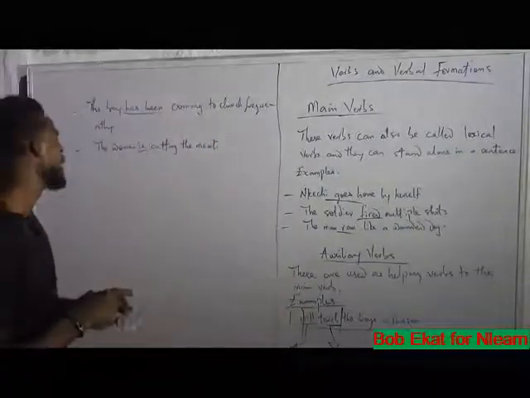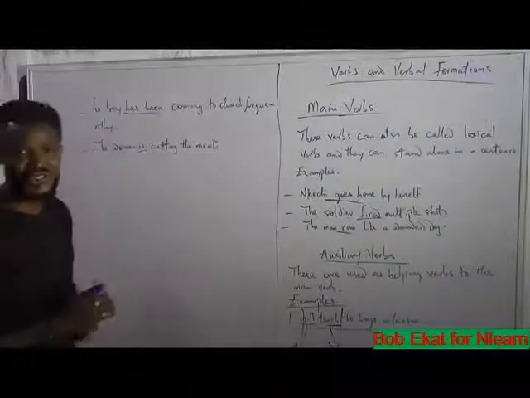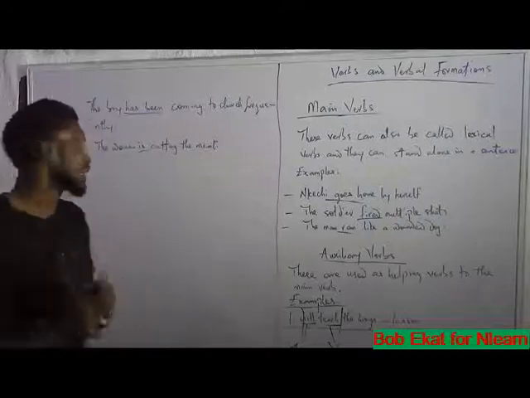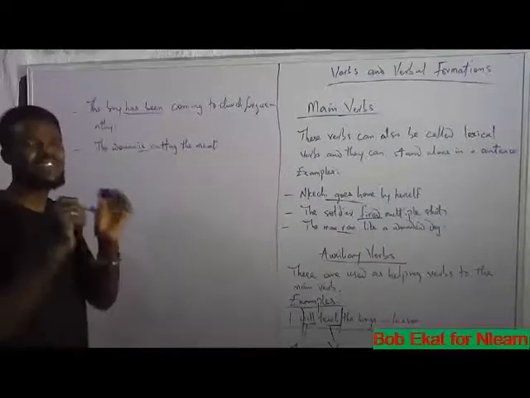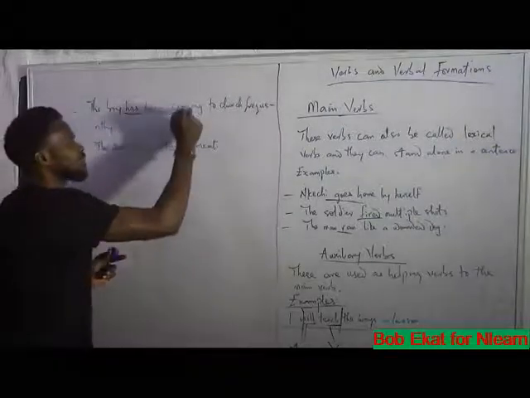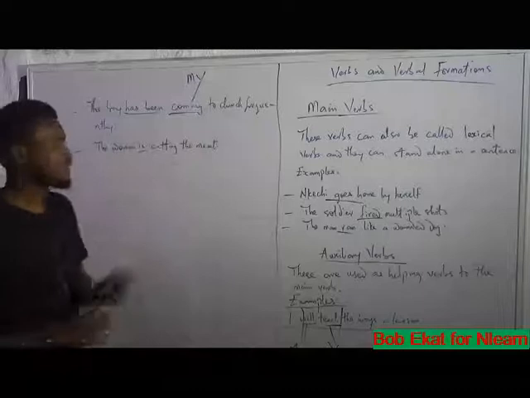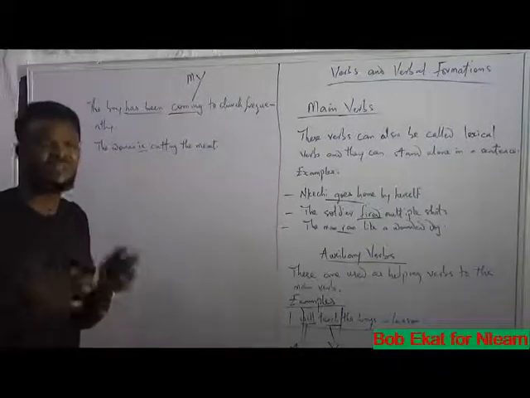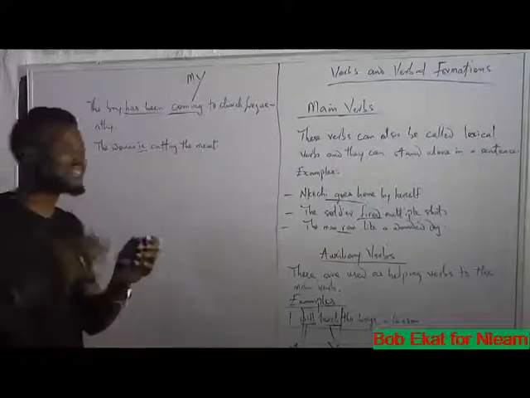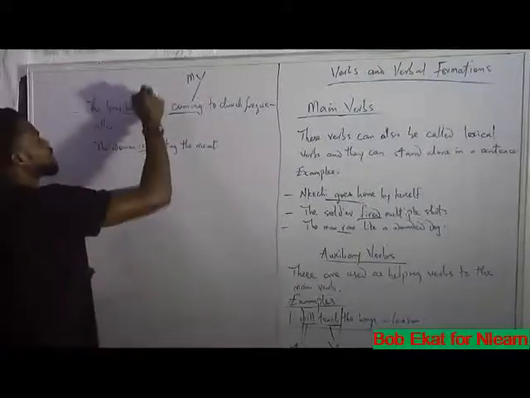Other examples are, the boy has been coming to church frequently. What is the main verb of this sentence? I know you know by now. It is coming. Coming is the main verb of this sentence. What are the words that assist coming in this sentence? Those words are has been.